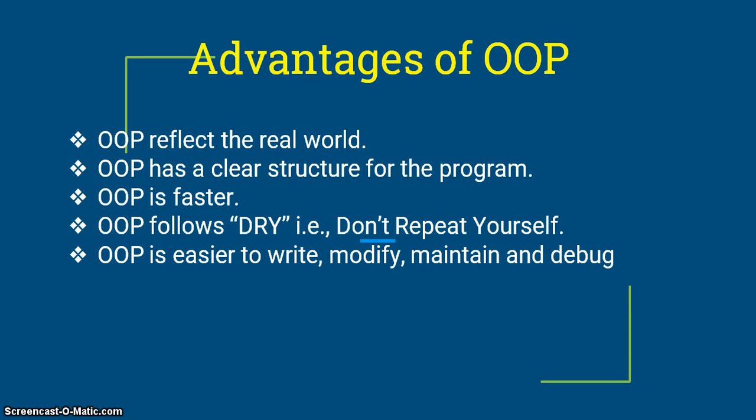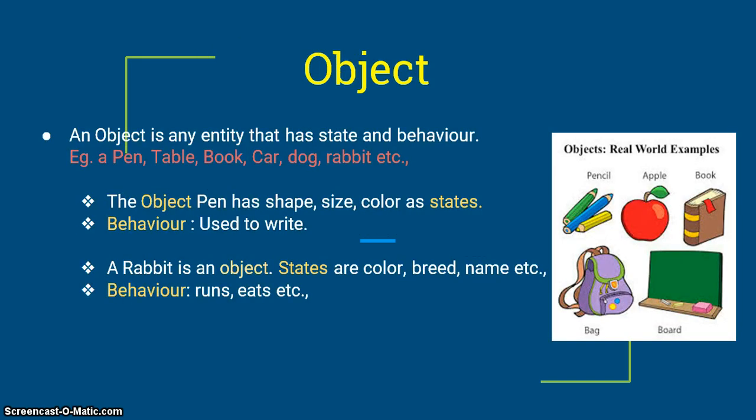Coming to the advantages of object-oriented programming: object-oriented programming reflects the real world. OOP has a clear structure for the program. OOP is faster. Object-oriented programming follows the DRY concept, that is, don't repeat yourself. Object-oriented programming is easier to write, modify, maintain and debug.